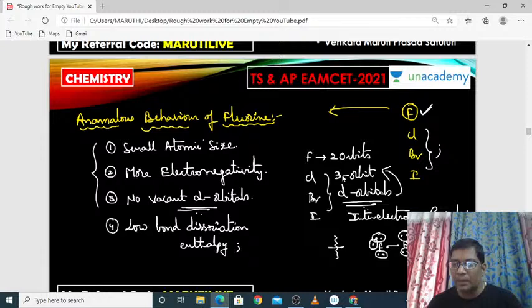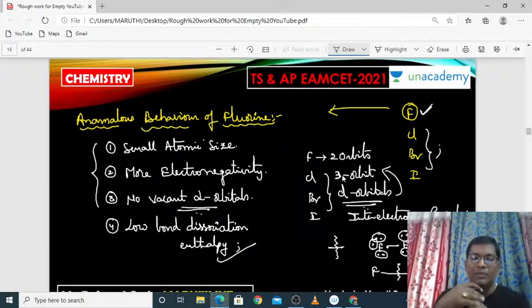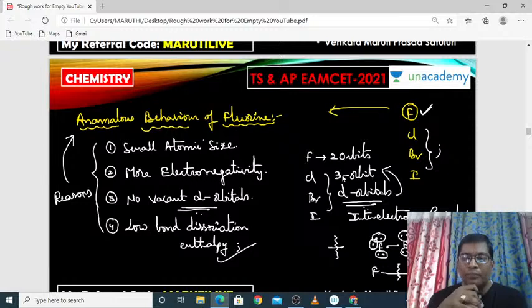Inter-electronic repulsions will be possible. So the fluorine-fluorine bond has the maximum amount of repulsion, thereby you can easily cut it. So the bond dissociation enthalpy is very less. So due to these four important reasons, the fluorine shows anomalous behavior compared with the remaining elements of the 7th A group elements. That's all.